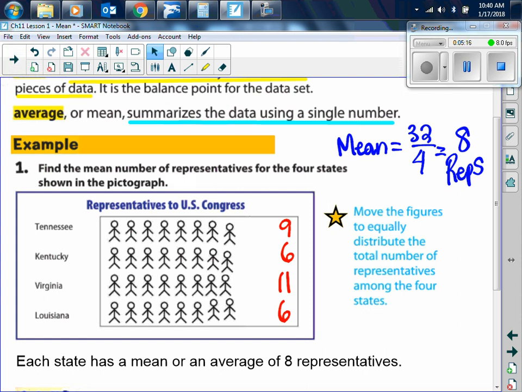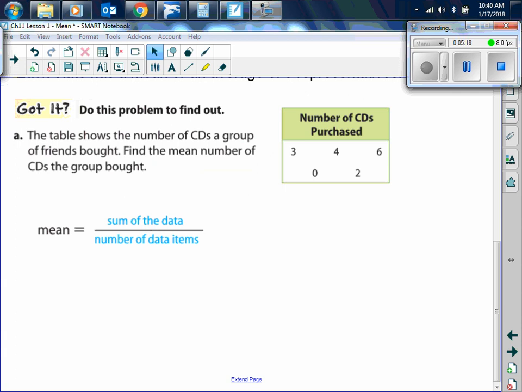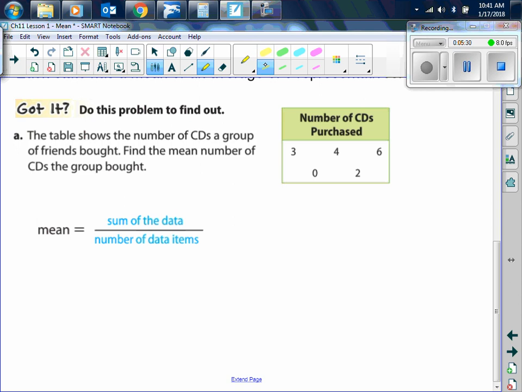Let's do this guided problem together. So here in the table, I want you to write down the table, I want you to write down the data items, and I want you to write down the direction, and I want you to write down this formula. Put all of that in your notes, okay? The table shows the number of CDs a group of friends bought. Find the mean number of CDs the group bought.